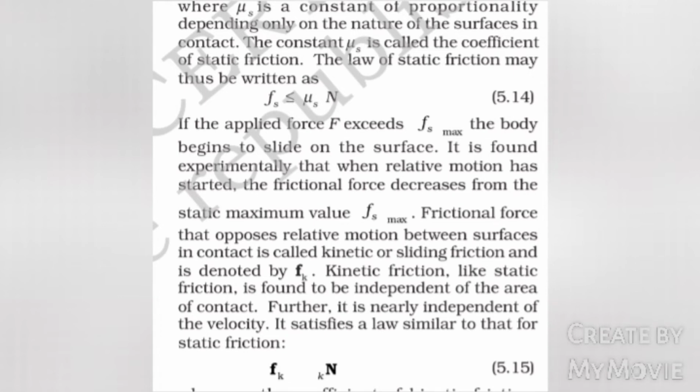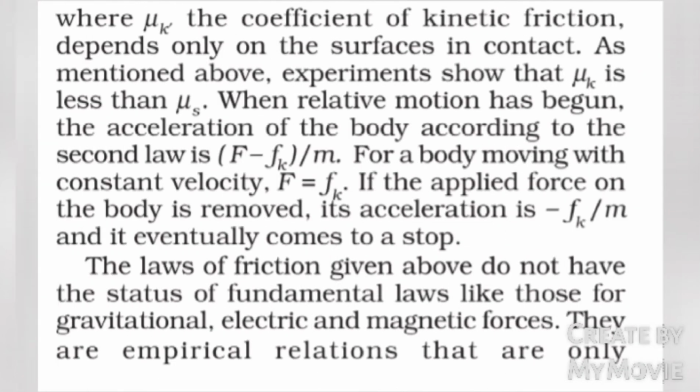Fk equals mu k into N, where mu k, the coefficient of kinetic friction, depends only on the surface in contact. As mentioned above, experiments show that mu k is less than mu s. When relative motion has begun, the acceleration of the body according to the second law is (F minus Fk) by m. For a body moving with constant velocity, F equals Fk. If the applied force on the body is removed, its acceleration is minus Fk by m and it eventually comes to a stop.